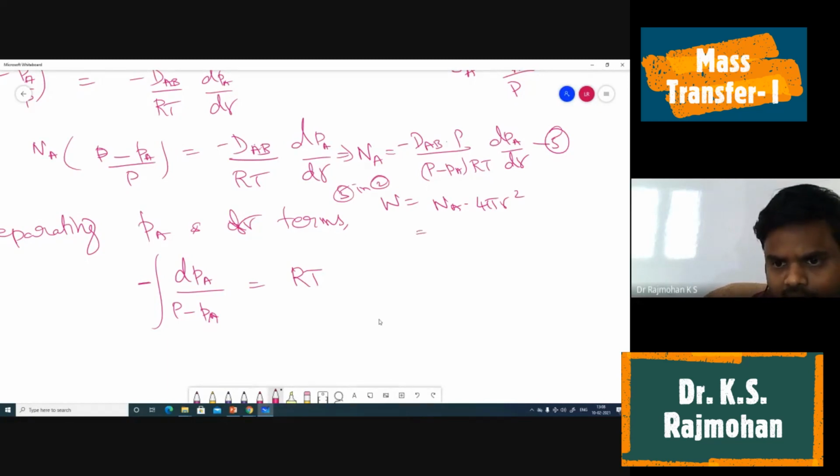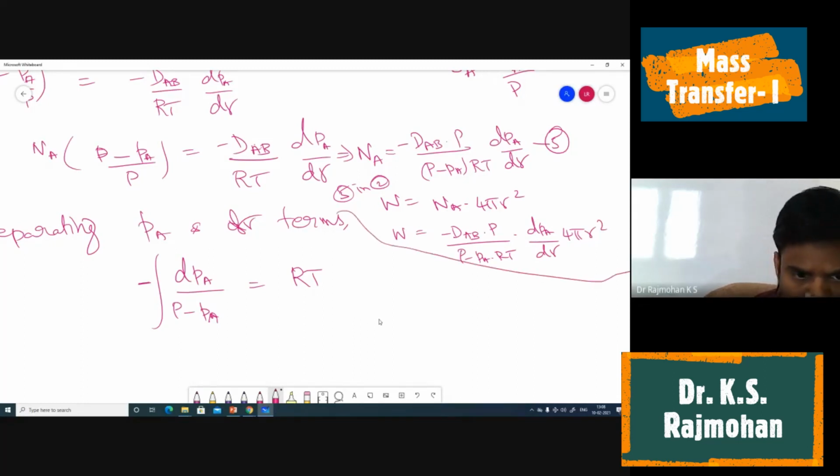So we can substitute that: W equal to minus DAB P by (P minus PA) RT into dPA by dr into 4 pi r square. For this you do the separation and integration, separating the PA and dr terms.